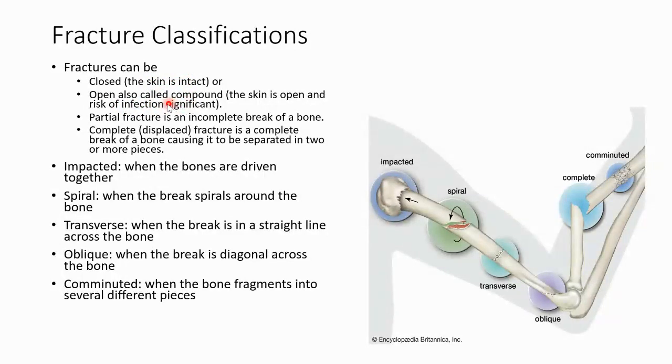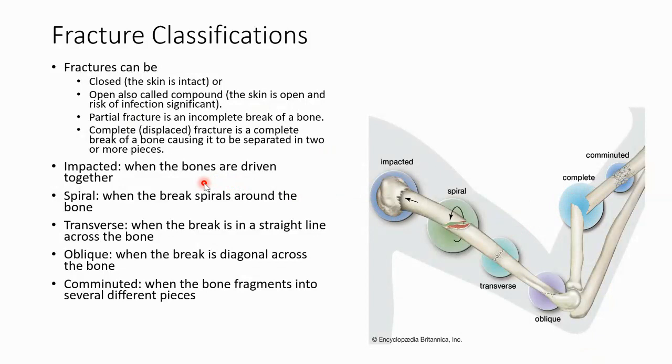And you may know this as a compound fracture or an open fracture. The skin's open. There's a wound there. The skin has been broken open, and there's a risk for infection with an open fracture. There's a partial fracture and a complete fracture. So you can see here the complete, right here, displaced fractures, a complete break of a bone, causing it to be separated in 2 or more pieces. And a partial fracture is an incomplete break of a bone, like these. These are partial fractures, they haven't completely broken like a complete.